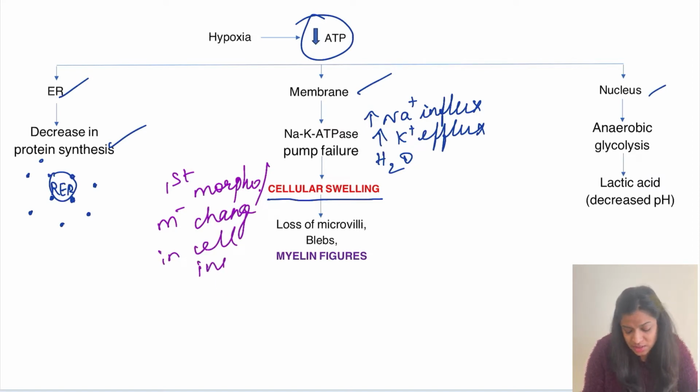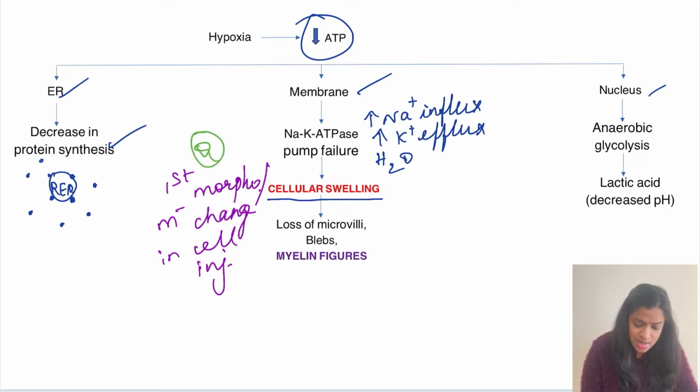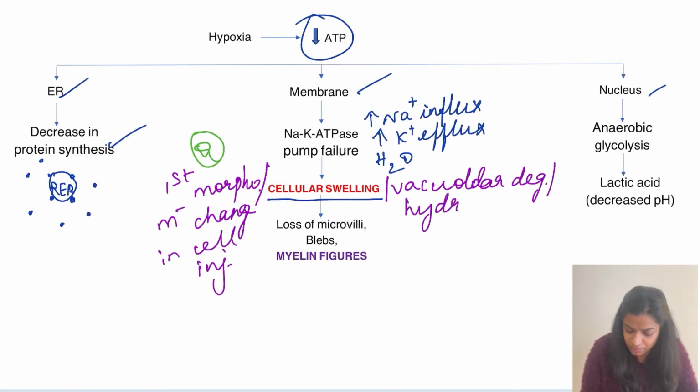Remember, the first change in a cell injury is mitochondrial dysfunction, while the first morphological or microscopic change is cellular swelling. And cellular swelling is also called vacuolar degeneration or a hydropic change.